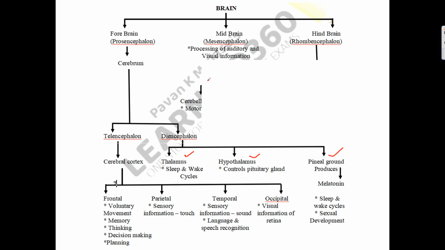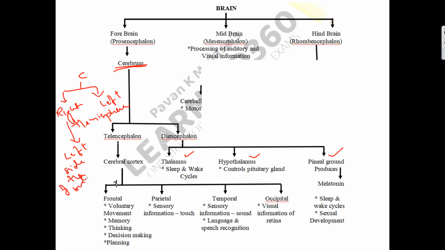There is one more division for the cerebrum. This is the largest part of the brain, and the cerebrum is also divided into right hemisphere and left hemisphere. It means the right part of the brain and the left part of the brain. The right hemisphere controls the left side of the body, whereas the left hemisphere controls the right side of the body.